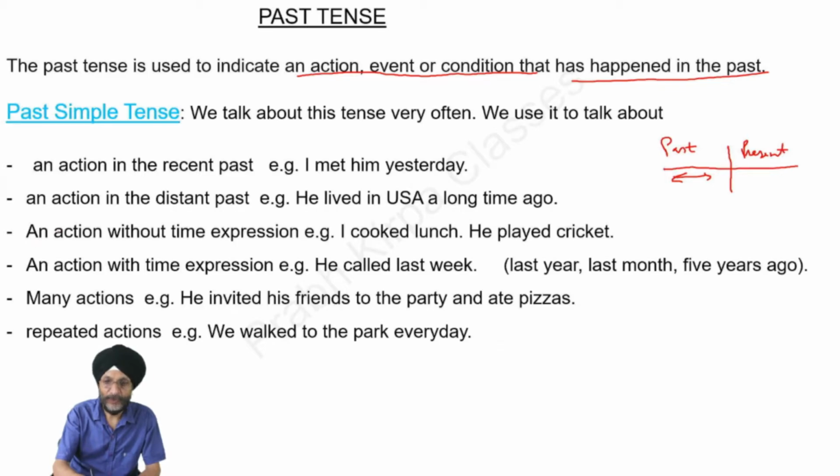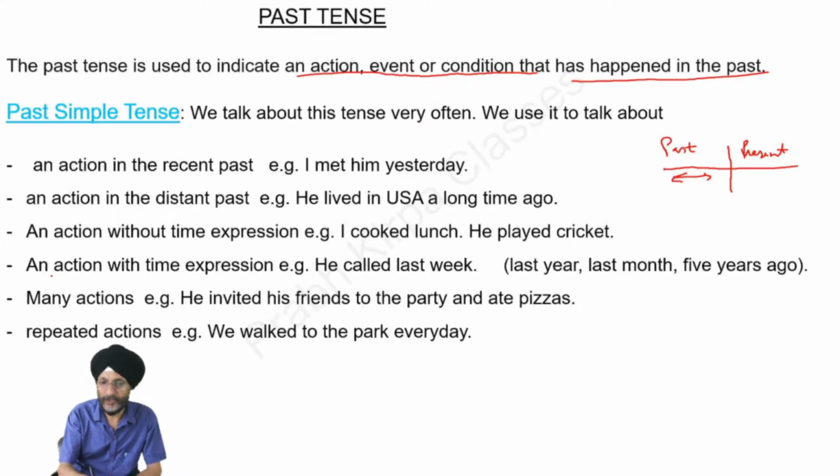We can also use this tense to talk about an action without a time expression. That is, we do not mention when the particular action happened in the past. For example, I cooked lunch. Here, the time the action has taken place is not mentioned. Another example is he played cricket.